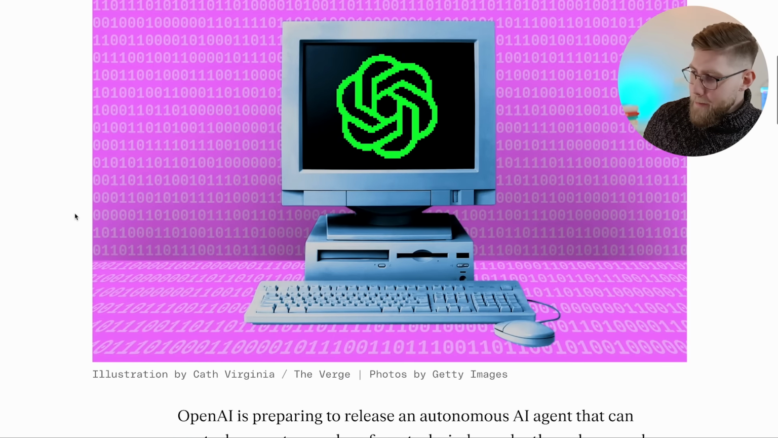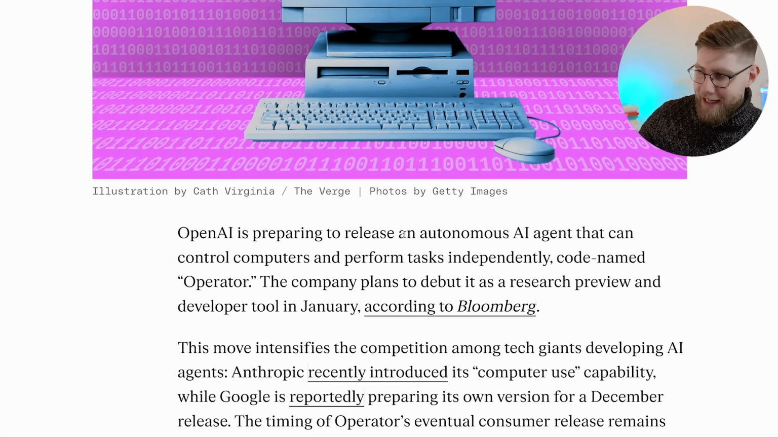Now, OpenAI is doing something similar. And this agent, which is reportedly coming out in January of next year, is an autonomous agent that can control computers and perform tasks independently, codenamed Operator. The company plans to debut it as a research preview and developer tool in January. So this is pretty interesting. So Claude or Anthropic, they're getting a competitor in OpenAI. They're kind of following the same trend.